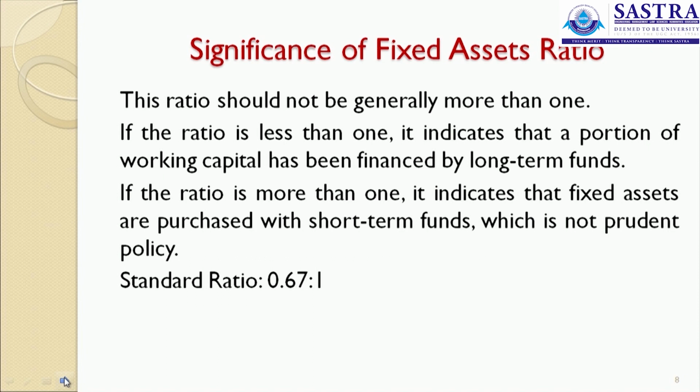What is the significance of your fixed assets ratio? This ratio should not be more than 1. If the ratio is less than 1, it indicates that a proportion of your working capital has been financed by your long-term funds. That is, a part of your working capital is invested with long-term funds, which are always very expensive. If the ratio is more than 1, it indicates that fixed assets are purchased with short-term funds. So, fixed assets must be purchased only with fixed capital and working capital must be managed only with current assets. If this is not properly managed, it will be reflected in your fixed assets ratio. Now, the standard ratio is 0.67:1.